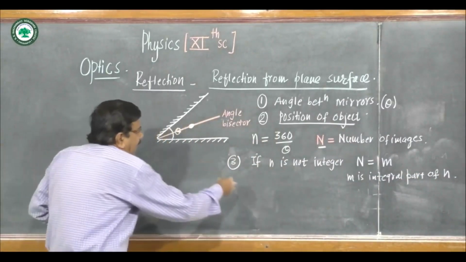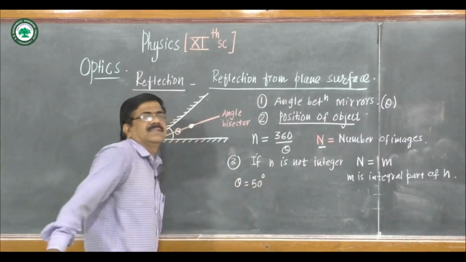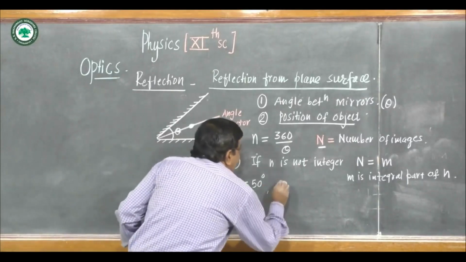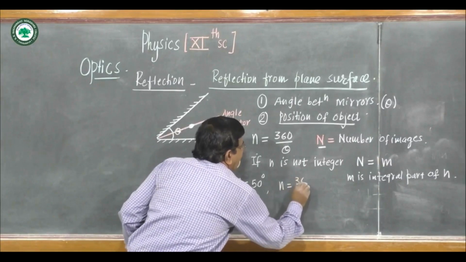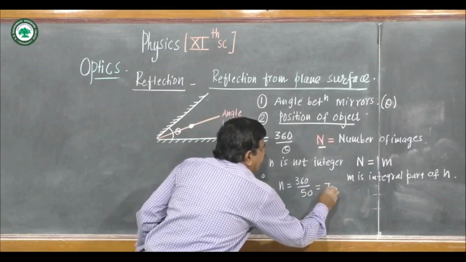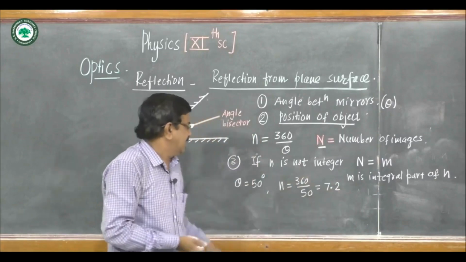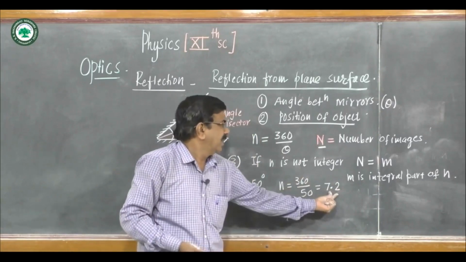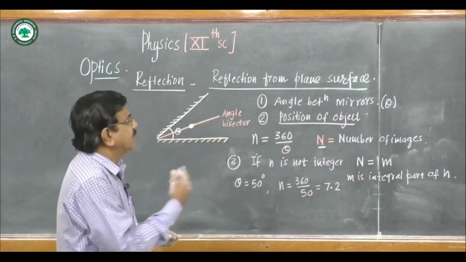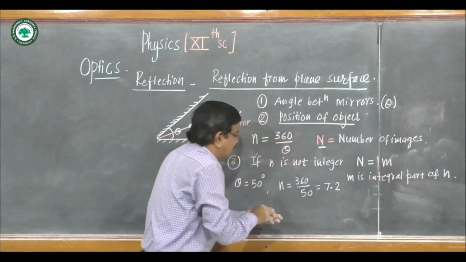If the angle between the two mirrors is 50 degree, then small n, by using this formula, is 360 upon 50. This is 7.2. This 7.2 is not an integer. This is n. Then the number of images will be m. What is m? m is the integral part of this n.